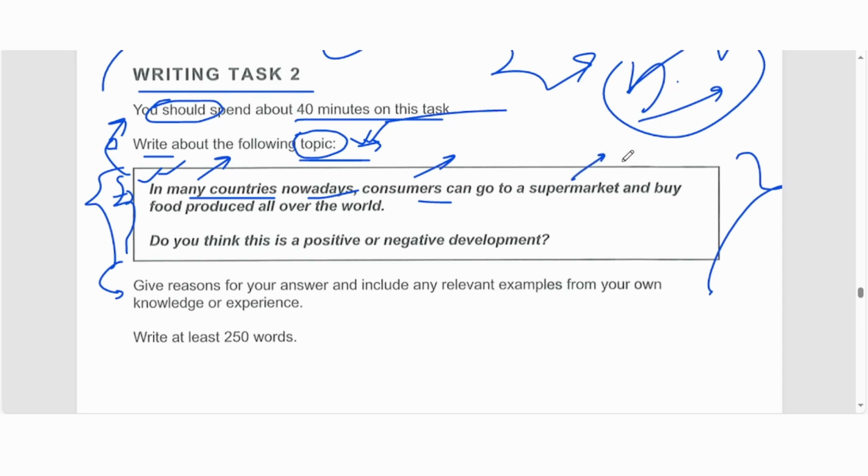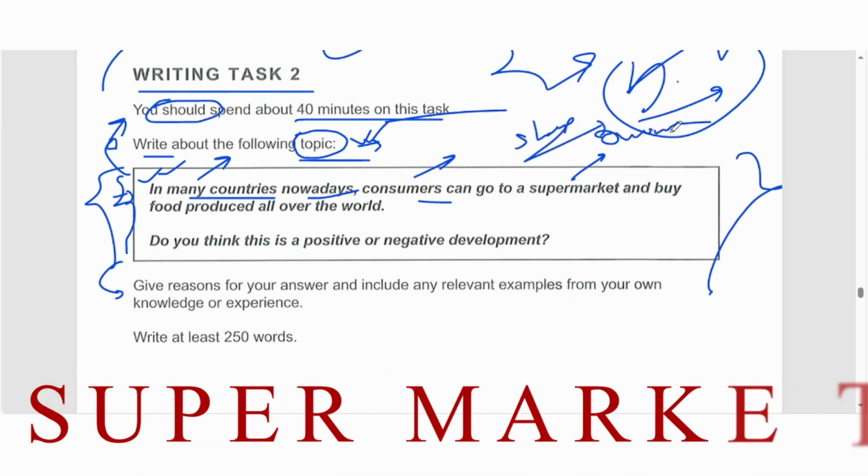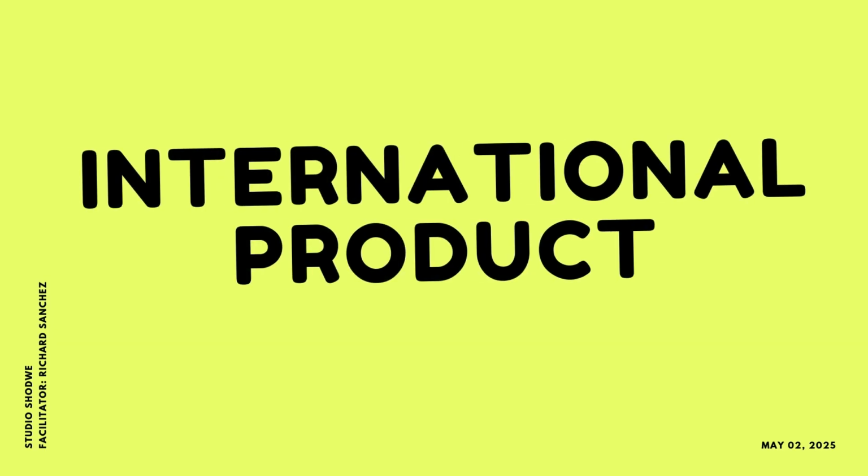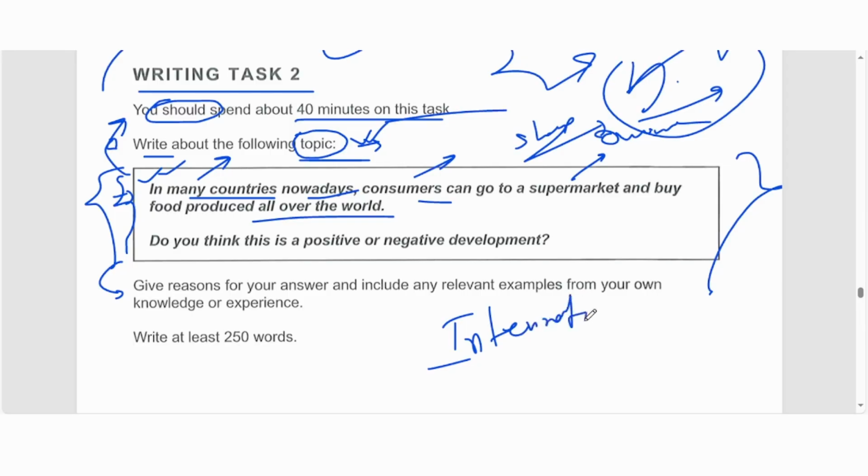So they're telling about the supermarket. Not just a shop, not from online, just supermarket. So you just talk about the supermarket, and buy food produce all over the world, right? All over the world. So the main topic we can say here, we need to talk about globalization, but we cannot talk about all aspects of globalization. We need to talk about the international product, right? So international product. That's your main topic, isn't it?